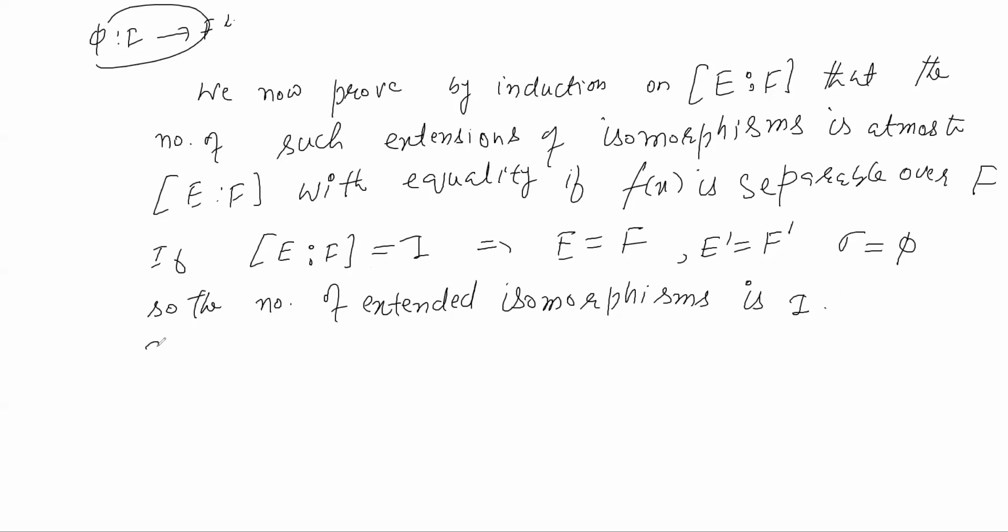Now suppose that the degree of extension of E over F is greater than 1.